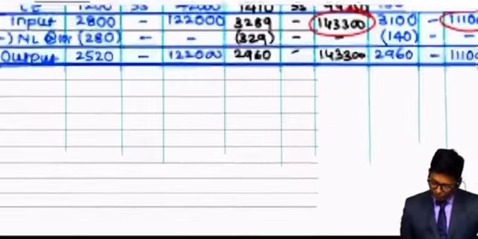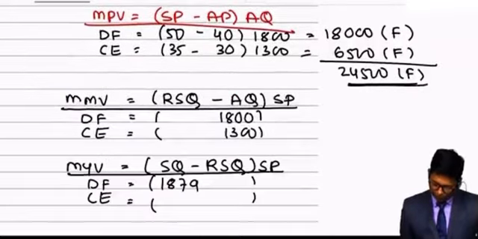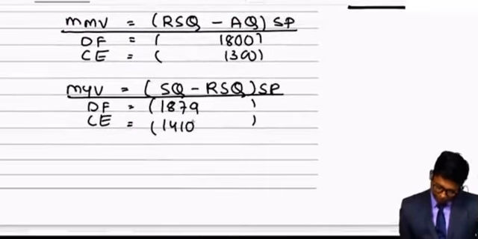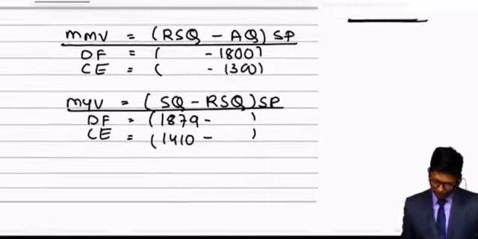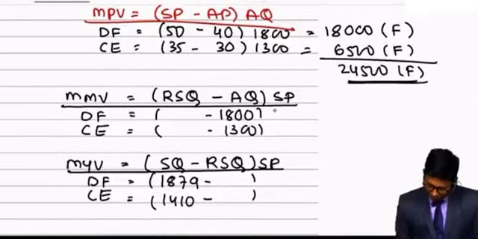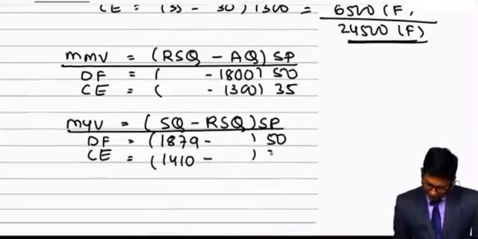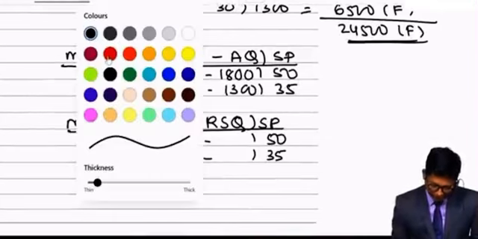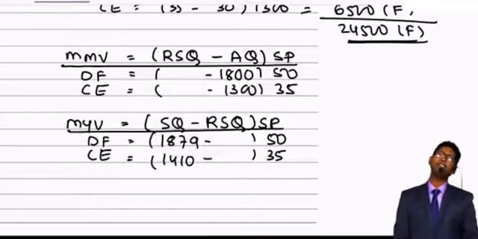And second actual quantity is 1410. So whatever data is available, I substitute that. Here it is to be multiplied with the standard prices. They are 50 and 35. The thing which is missing is RSQ, and RSQ stands for revised standard quantity.